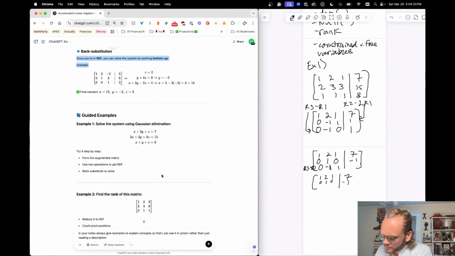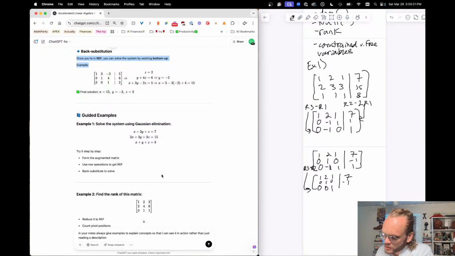And then the last one is 0 plus 0 is 0. I add row 3 plus row 2, and I get 0, and I get 1, and then this was 1 right here, 0.